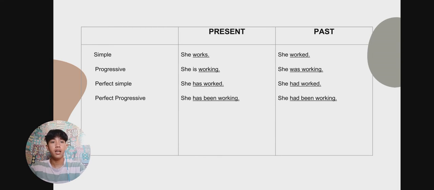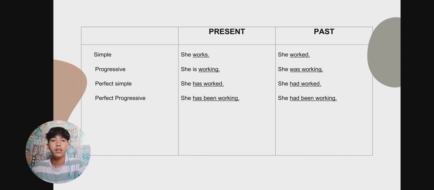So it changes the be, because be can be written as is or was. So the is becomes was. It is the past tense of is. The example of perfect simple: she has worked. The work is past tense, but the past tense of has is had. So the past tense of she has worked is she had worked.